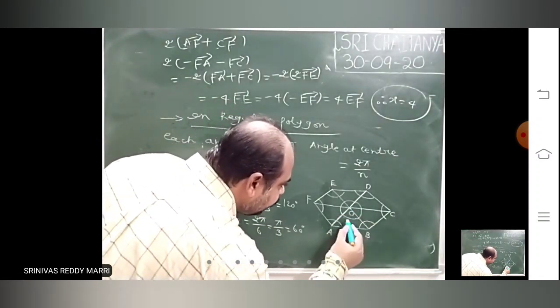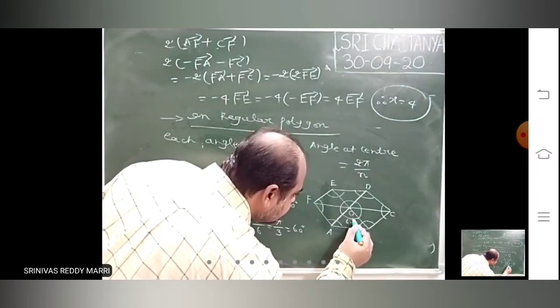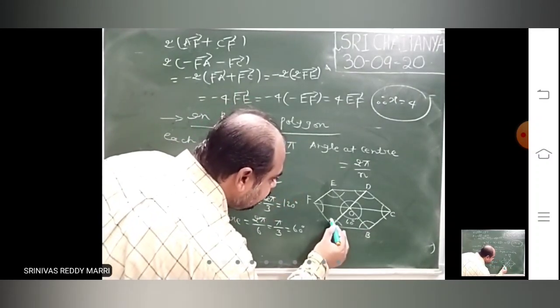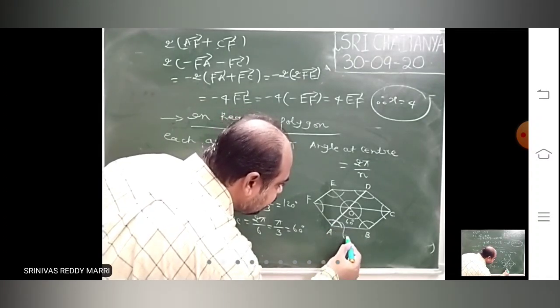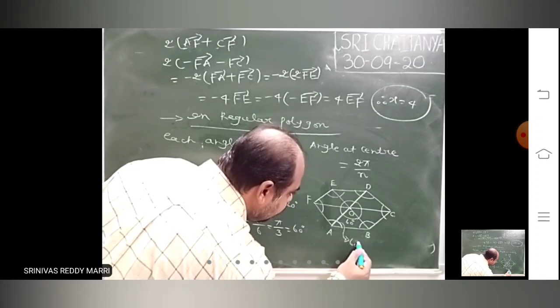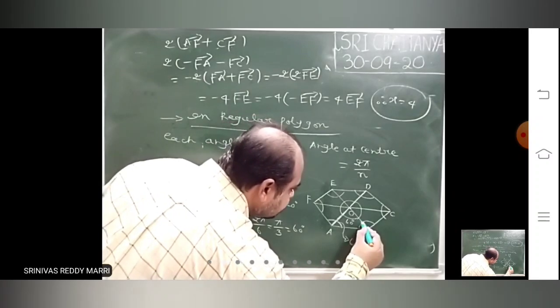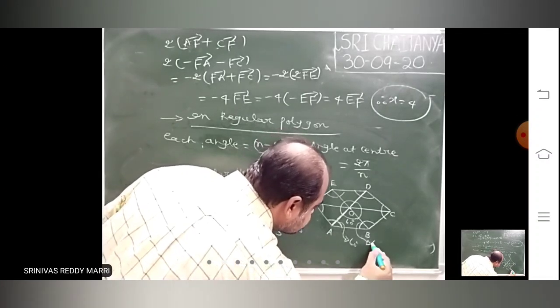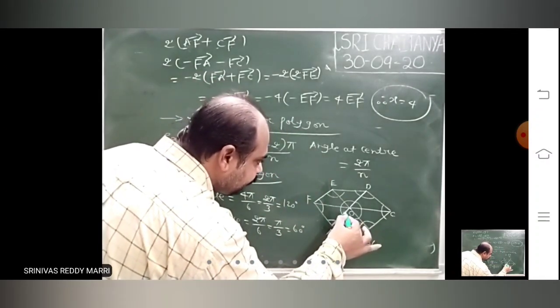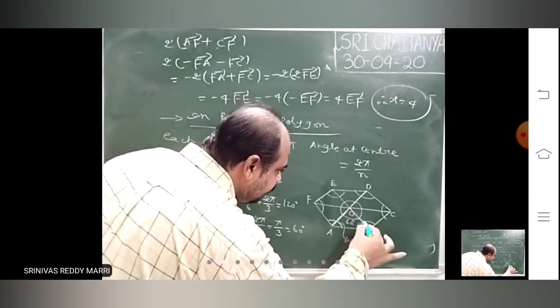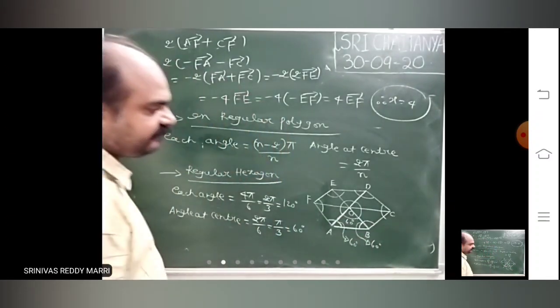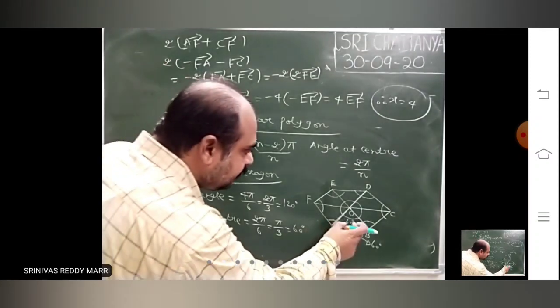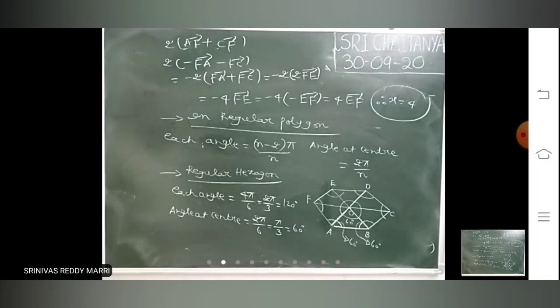Suppose we take triangle OAB. This angle will be 60 degrees, so this completely is 120 degrees. As it is a regular hexagon, this angle is 60 degrees. The diameter bisects this angle, so that is 60 degrees, and this complete angle is 120 degrees. That means in the hexagon, each of these triangles is an equilateral triangle. Like that, 6 equilateral triangles will be there in the hexagon.